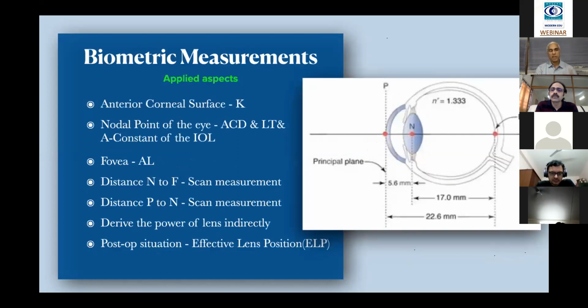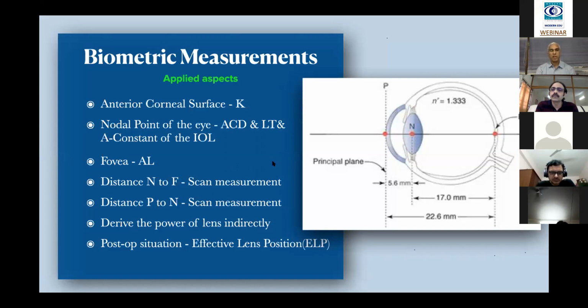If you apply that schematic mathematical eye to the biology, the anterior corneal surface that we can measure by keratometry, then the nodal point that corresponds to the crystalline lens, that we can measure by anterior chamber depth or lens thickness, or the intended lens we are putting, that the design, that is whether biconvex or plano-convex, that the manufacturer will give you as a constant.